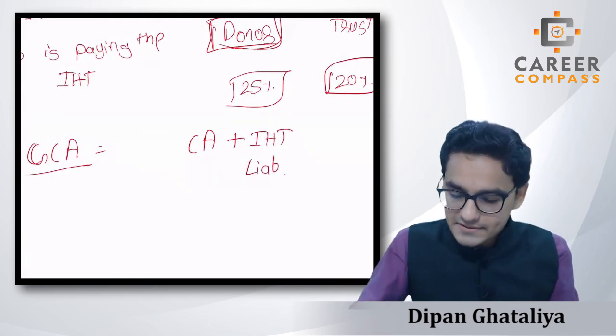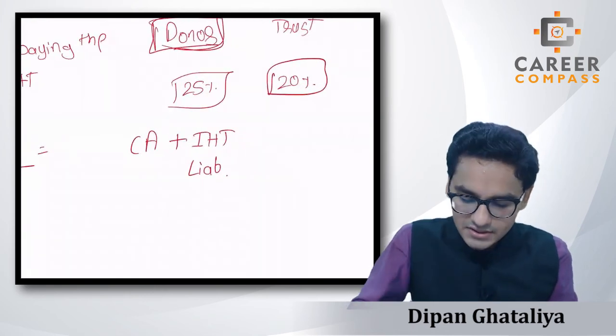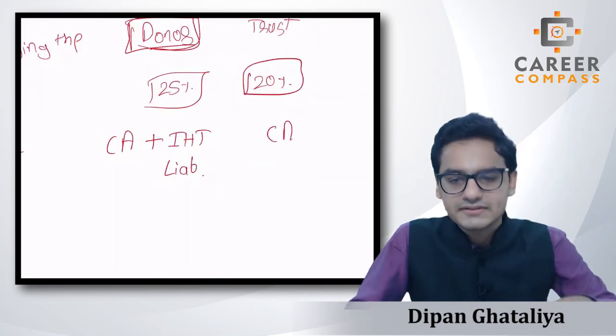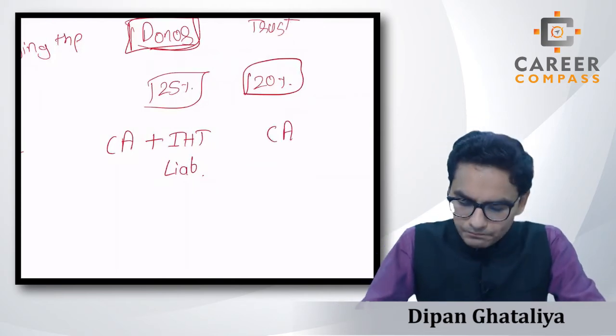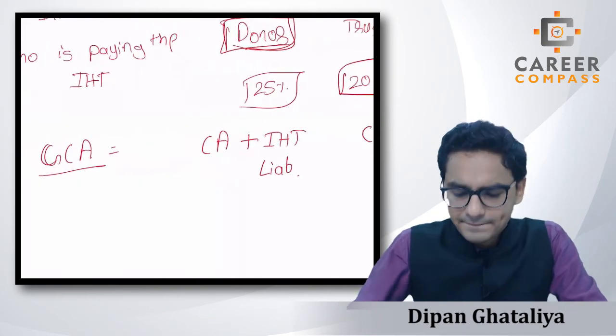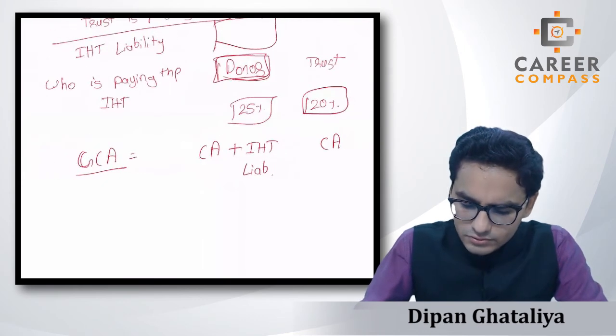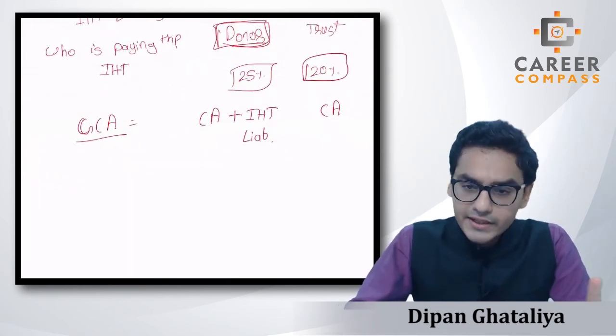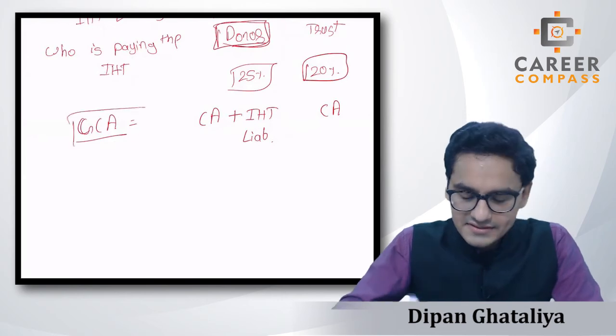And if suppose the trust is paying the IHT, then in that case GCA is equal to the chargeable amount simply. So this is the GCA, and you have to consider who is paying the IHT, either donor or the trust, and according to that you will get the GCA amount.